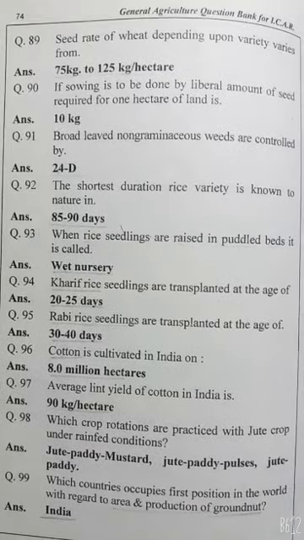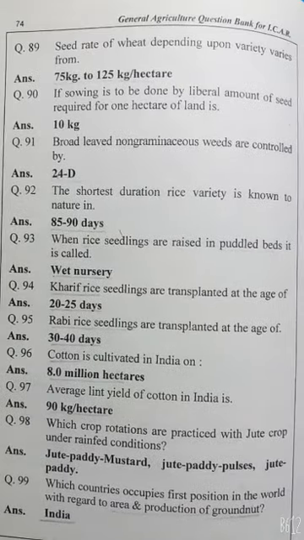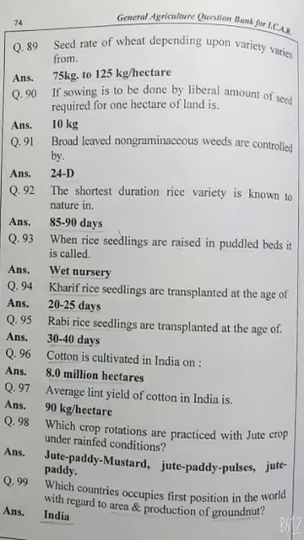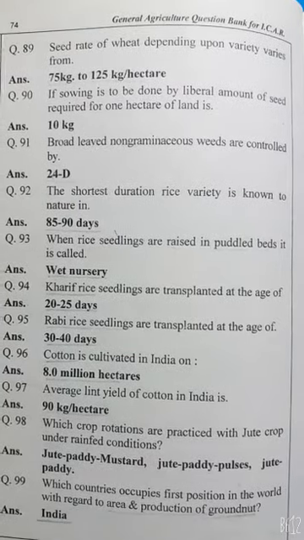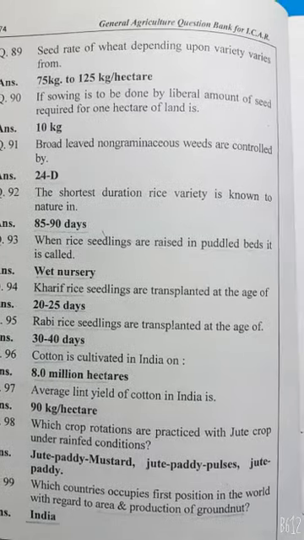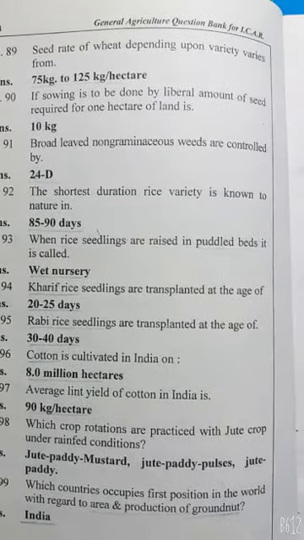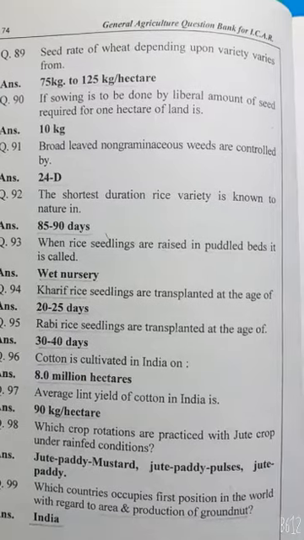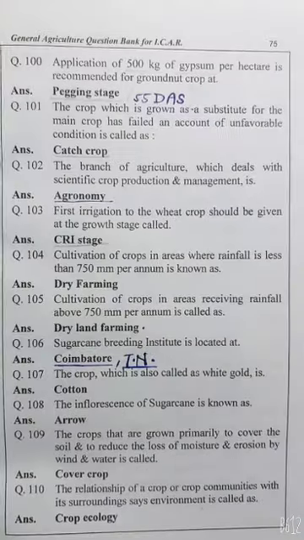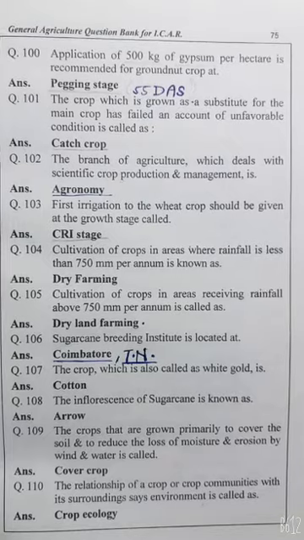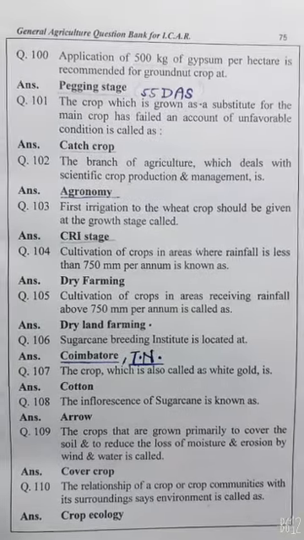Which crop rotation is practiced with jute crop under the rainfed condition? Jute, paddy, mustard or jute, paddy, pulse or jute, paddy. Which country occupies first position in the world with regard to area and production of groundnut? India. Application of 500 kg of gypsum per hectare is recommended for the